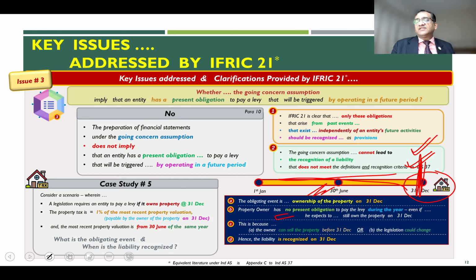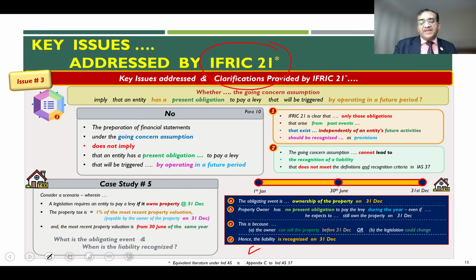So the property owner has no present obligation during the year until he is actually the owner at the end of 31st of December, even if he expects to still own the property on 31st. Even if during the year there was no reason for the entity to believe that this property will not be owned by the entity, still in this period, no present obligation is there. That is what the guidance currently is in IFRIC 21 and Appendix C.